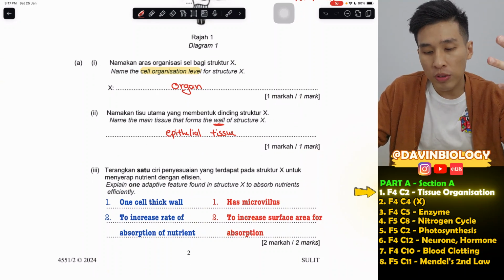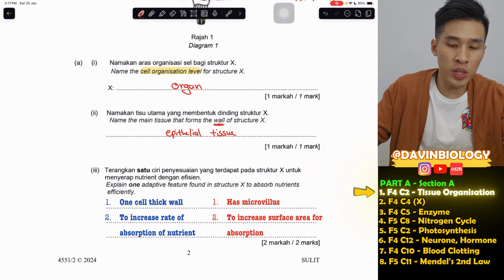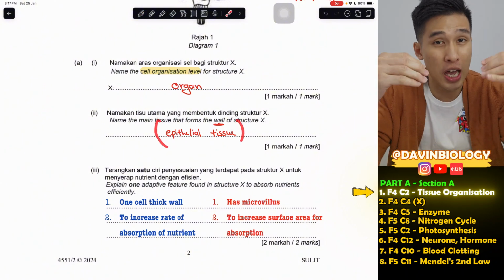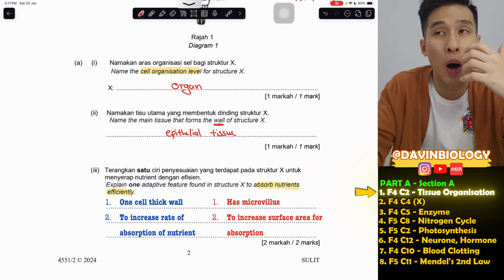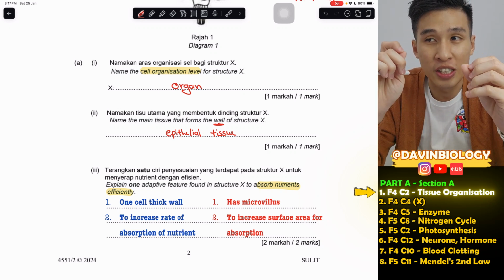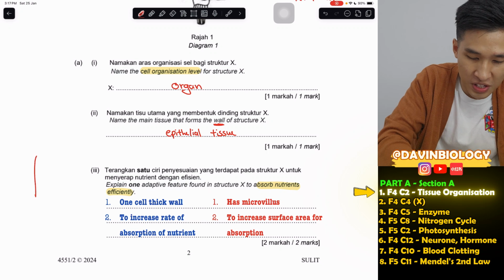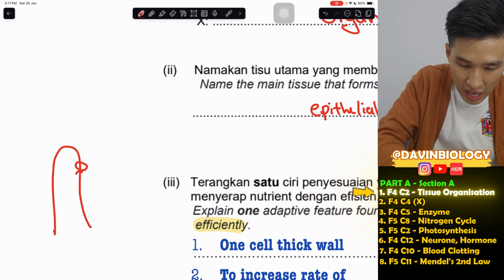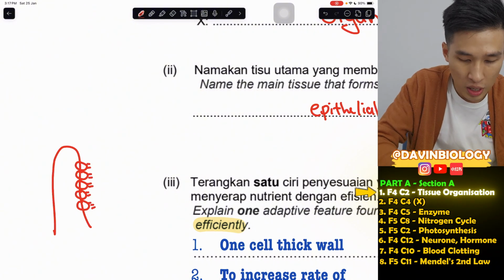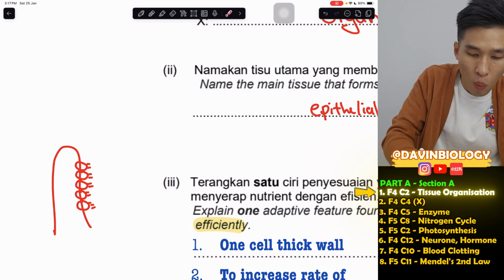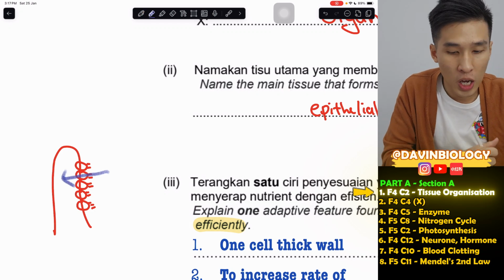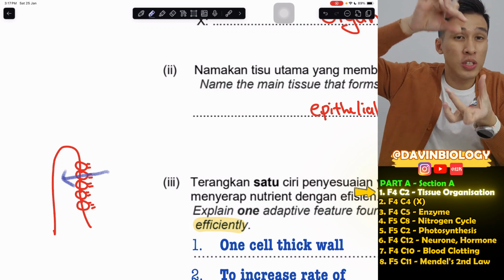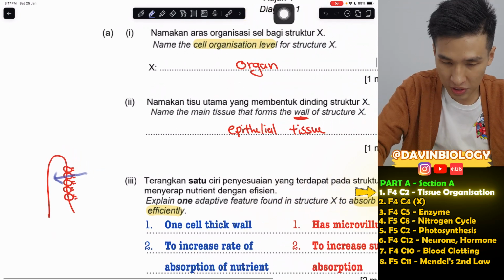And next, I already wrote the answer here. One adaptive feature found in structure X to absorb nutrients efficiently. So they want the adaptation of the epithelial tissue in our small intestine. Since it's to absorb nutrients, the epithelial tissue of our small intestine is basically the villus wall. If you remember, here's the villus. The wall of the villus has a lot of epithelial cells, which have a lot of tiny hairs on top of them, called the microvillus. Also, they are one cell thick because nutrients have to diffuse into them easily. So one of the key features is that it is very thin. How thin? One cell thick only. So that's the first thing.